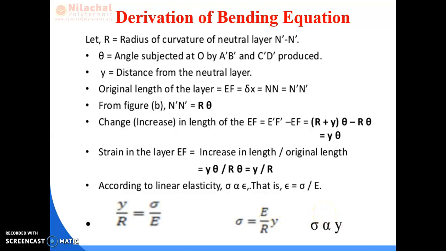In this way, we have got the first equation: y by r is equal to sigma by E. Y is the distance of the layer from the neutral axis, r is the radius of curvature, sigma is the stress induced during bending, known as the bending stress, and E is the Young's modulus of the material of the beam.